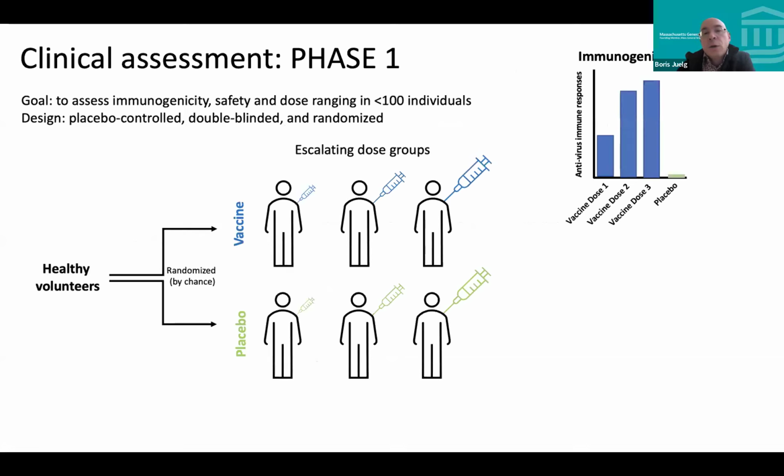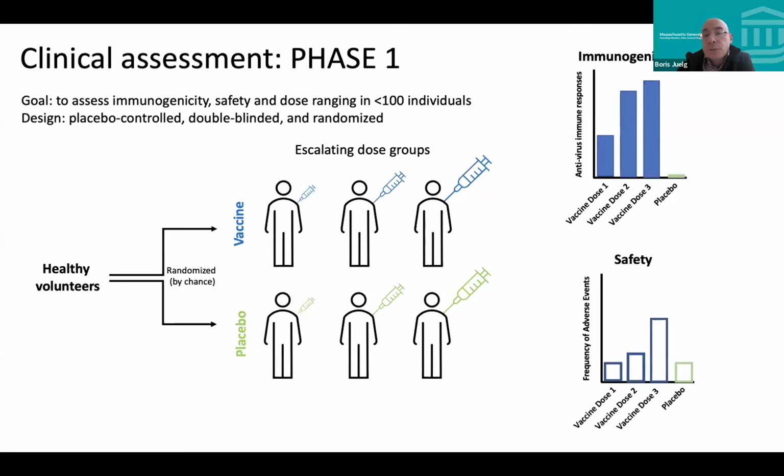And then after that, you just look at what's the immunogenicity. So what is the immune response the vaccine has induced in people compared to the placebo? And you can see maybe the different doses induce different strengths of immune responses, but also what's the safety. And there you can see, and this is all just an example, for example, vaccine dose 3 induced a good immune response, but barely better than vaccine dose 2. But the side effects were significantly higher in vaccine dose 3 compared to vaccine dose 2. And then you have to define what you are willing to tolerate for the benefit of more immunity.